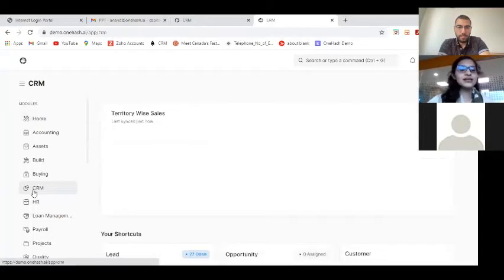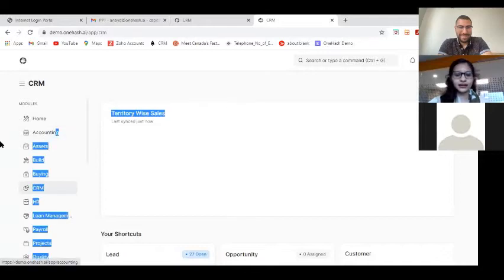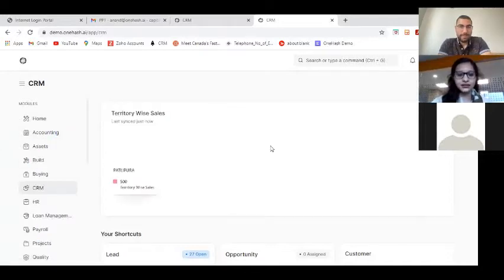I'll just take you to the CRM front. Other than that, you can see all these modules aligned on the left side. These are the accounts, assets, build, buying, selling. So you can have your whole CRM as well as the full ERP in a single system, under a single roof, what we say. So OneHash, one single roof. I'll just take you to the CRM front. We have all these things over here, starting from the lead to opportunity to customer.